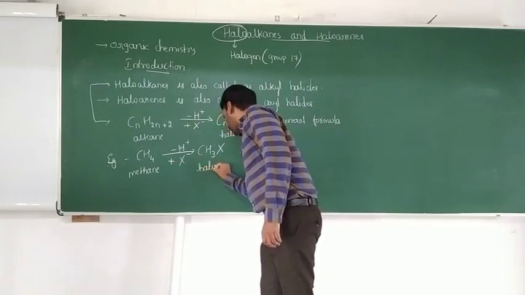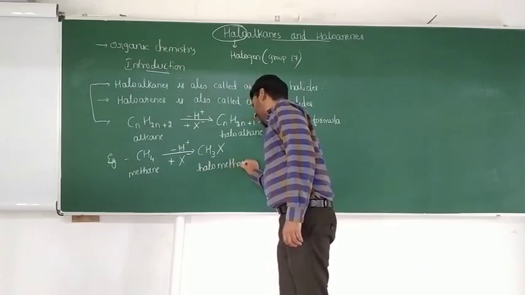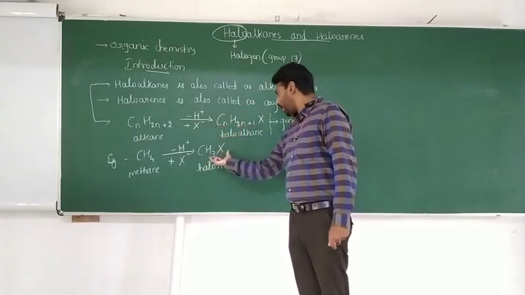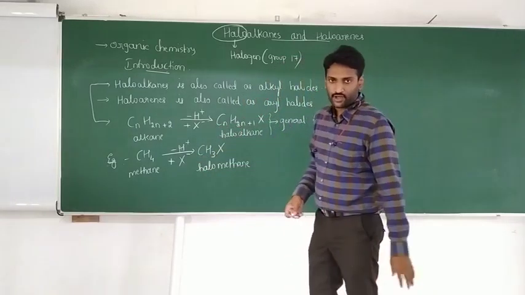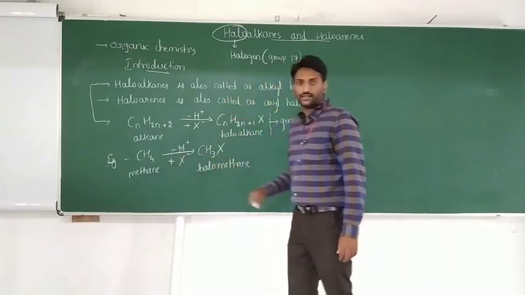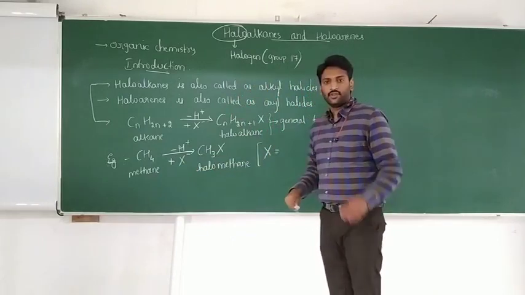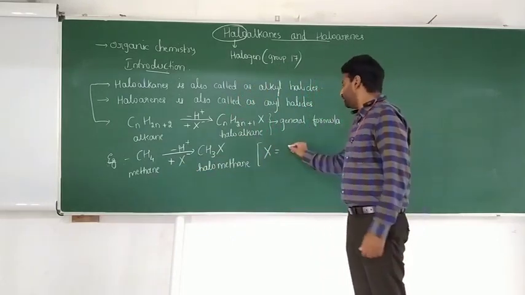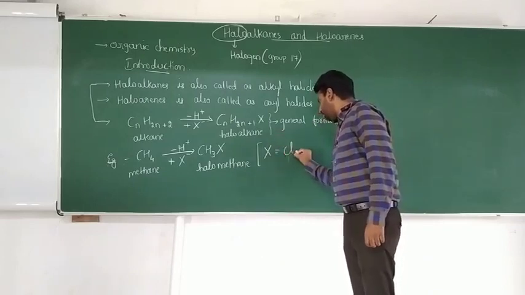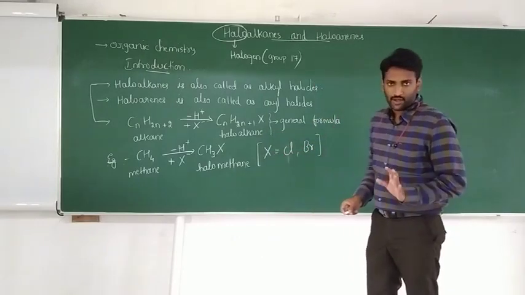We call this halomethane, because here instead of the general one I have taken methane as an example. So CH4 gets converted to CH3X, where X can be group 17 elements. Generally we prefer taking chlorine and bromine as examples.